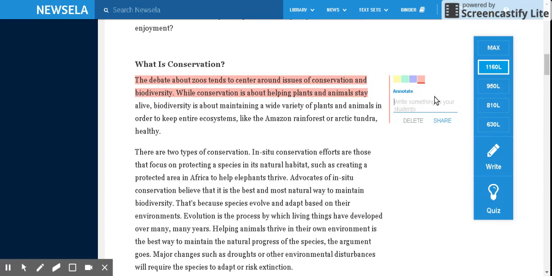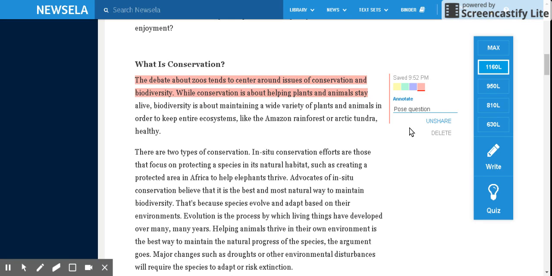Now for me, because I'm logged in as a teacher, it says write something to your students. I can also write something to them too. I can pose a question here that I want the students to see, and I can click share, and now my question is going to show up right here with the highlighted part where the students are going to be reading, and I have a question posed in the margins.